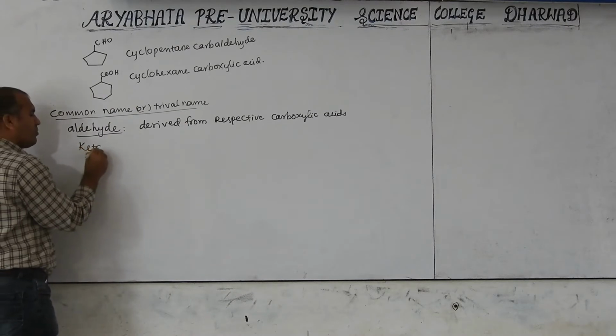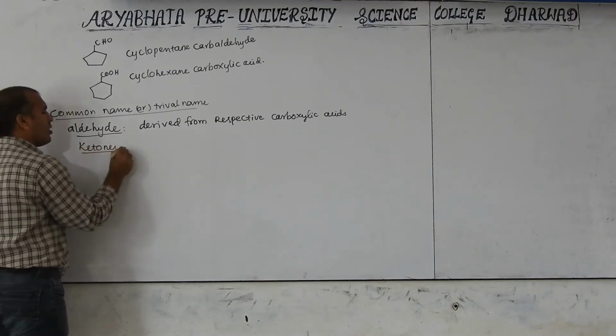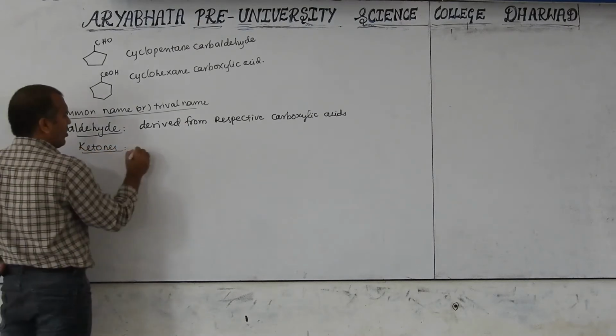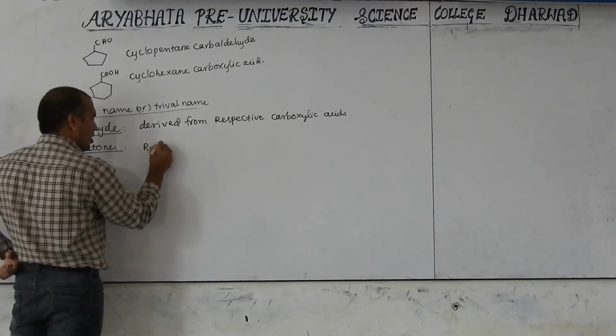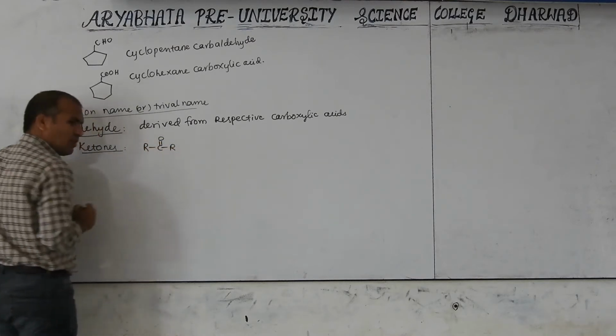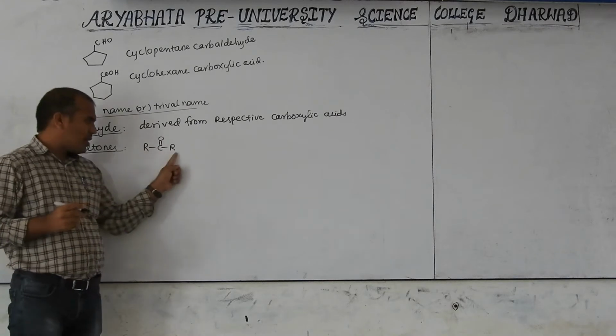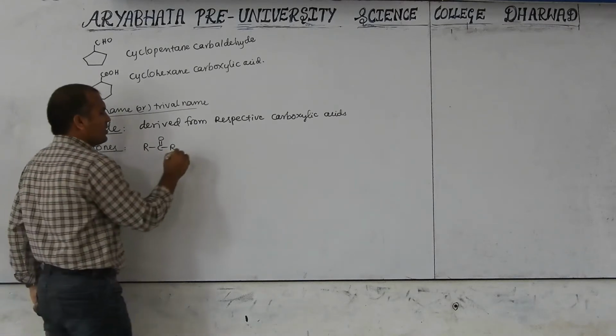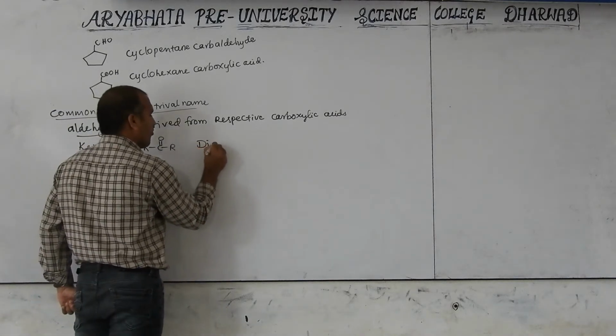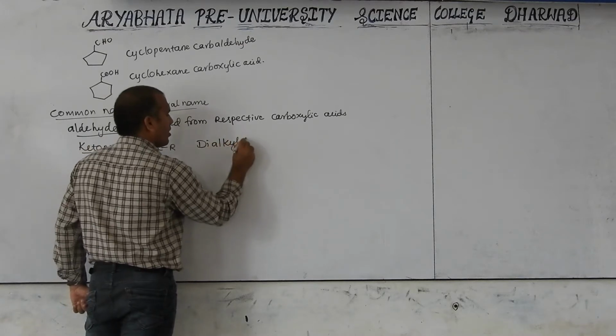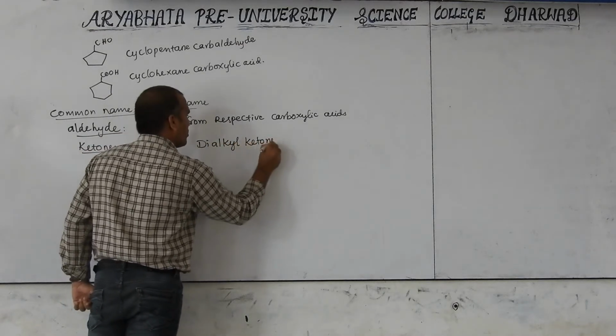If ketones are there, then what are their common names? Generally, we know the formula of ketones is like this. If the two groups are the same, then we say it is dialkyl. This is the ketone part.